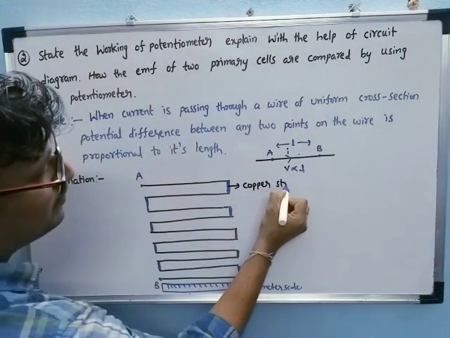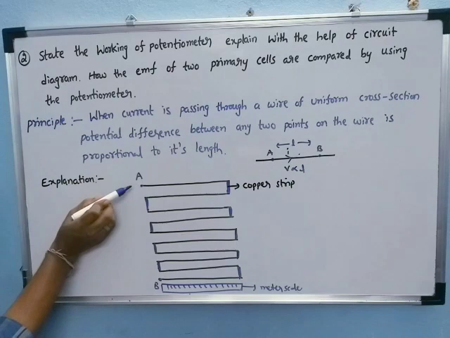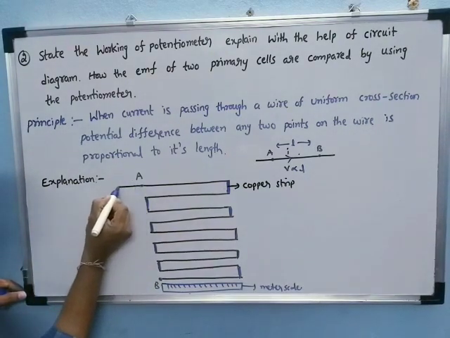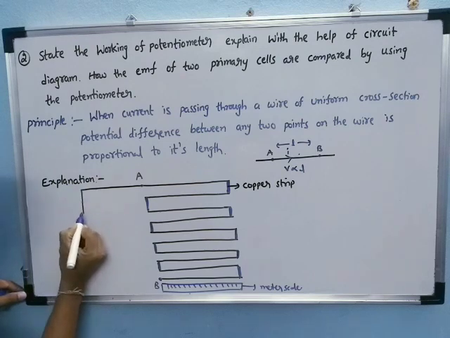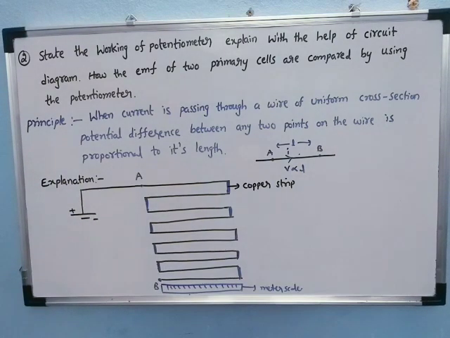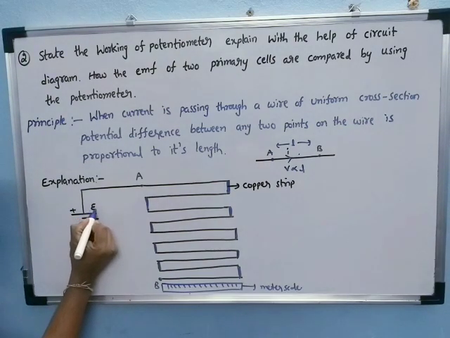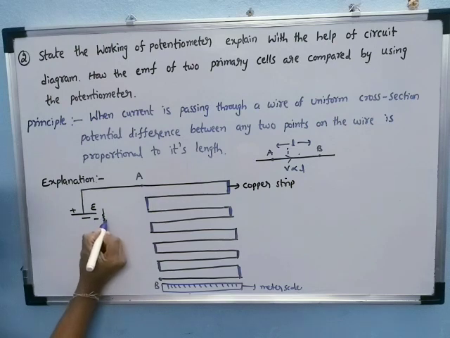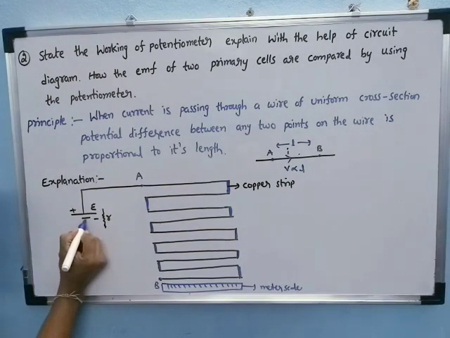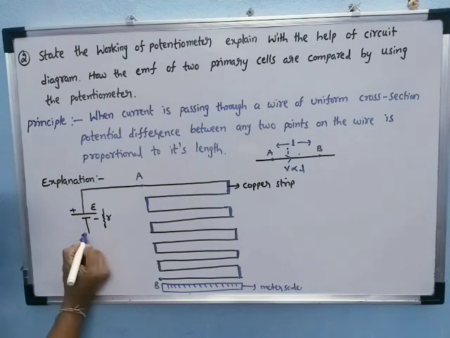The ends of the wire A and B are connected to a battery of EMF E, with its positive and negative terminals, and its internal resistance is considered as small r. It is connected across with a plug key K.